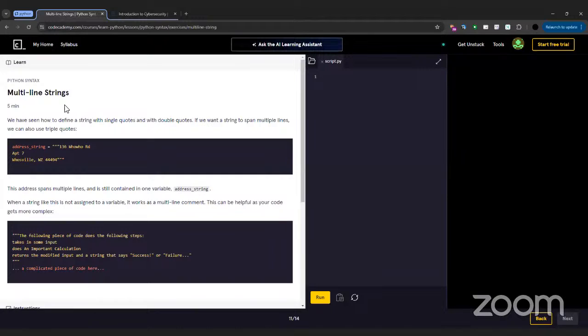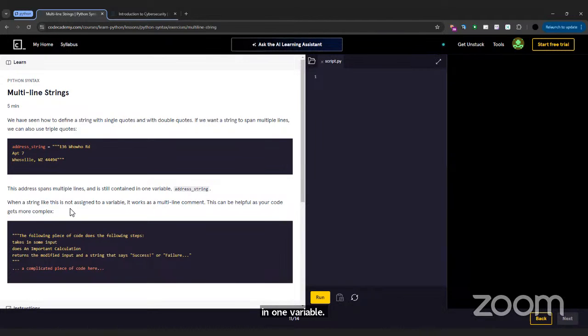So today we're doing multi-line strings, Python syntax, Python 2. We have seen how to define a string with single quotes and with double quotes. If we want a string to span multiple lines, we can also use triple quotes. An example here: this address spans multiple lines and is still contained in one variable, address underscore string.